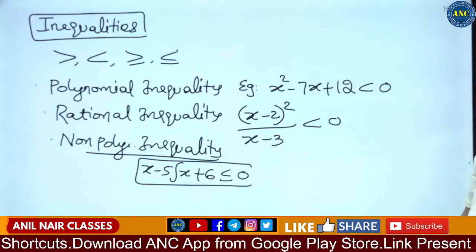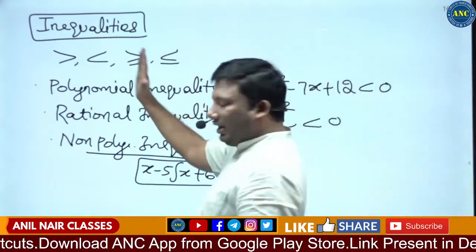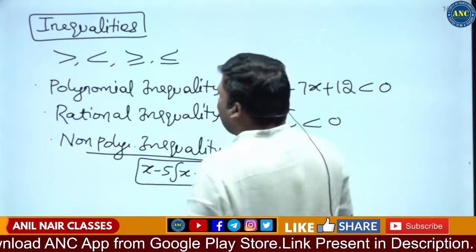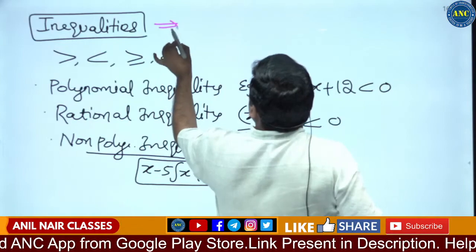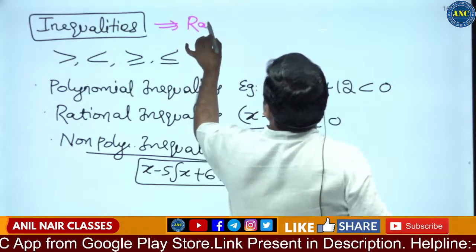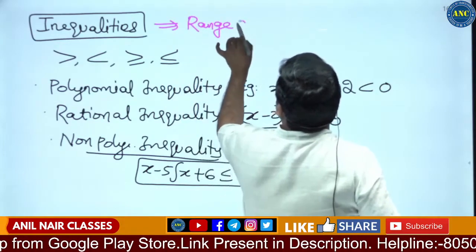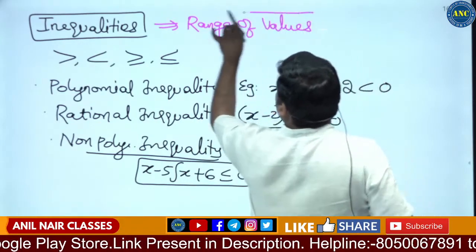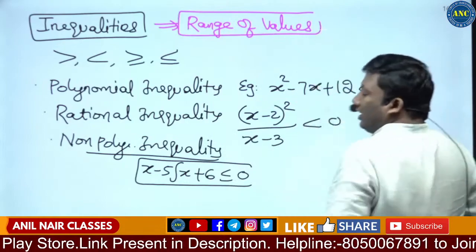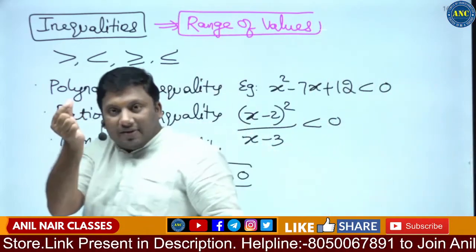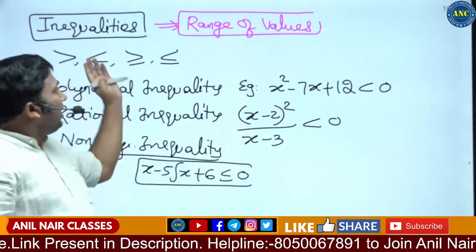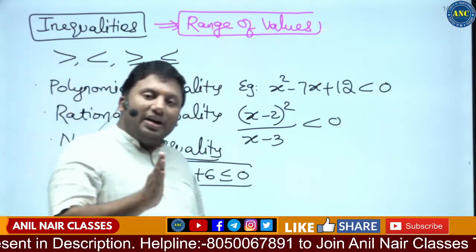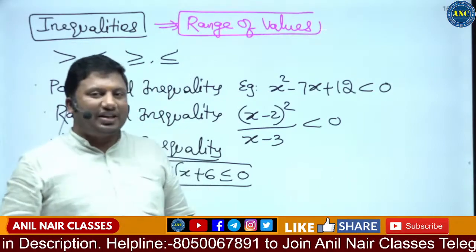The primary difference between an equality and an inequality is that an inequality will give a range of values. It will never give a set of values. It will give a range of values. This is a very, very important keyword. Inequality will always give a range of values. Equality will always give a fixed set of values.